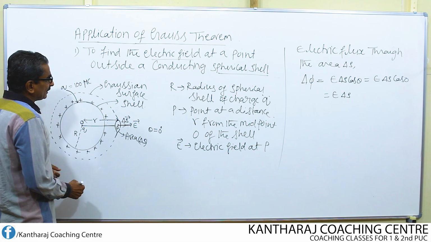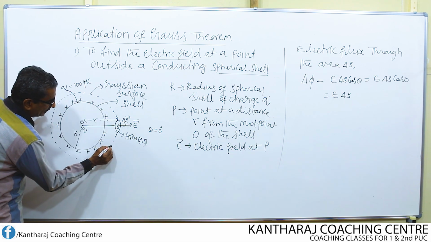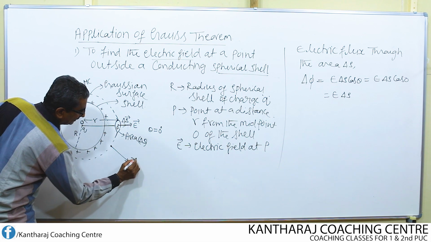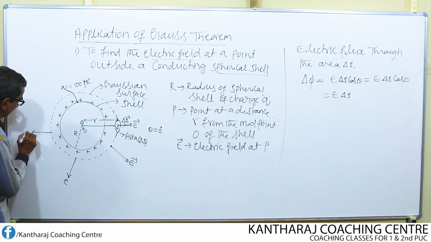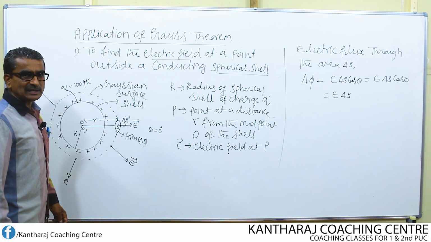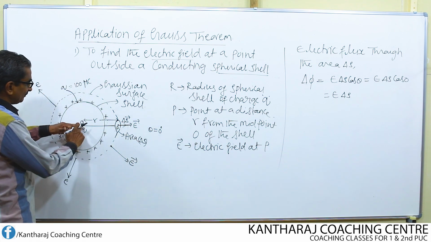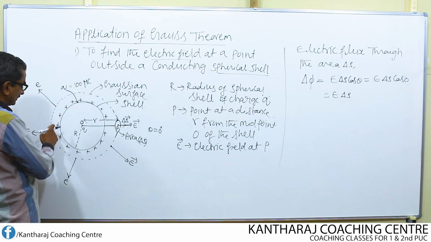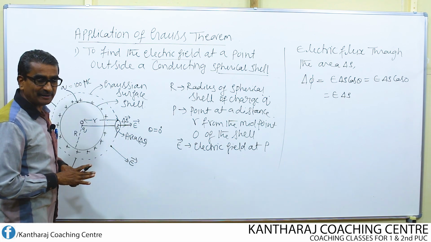Now what will be the electric field at some other point on the Gaussian surface? Say, for example, at this point the electric field is once again E. At this point it is E, and again at this point it is E. The magnitude of the electric field is not going to change, because the distance of any point on the shell from the center remains the same. What is that distance?